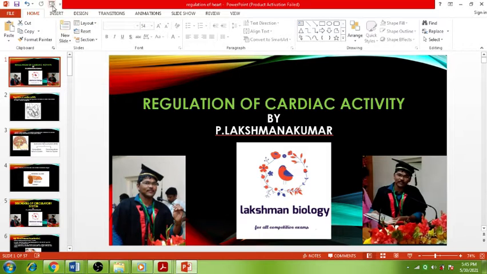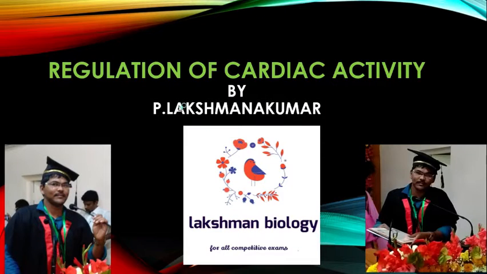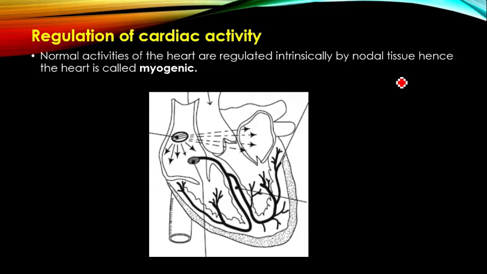Now we have to discuss the regulation of cardiac activity. Human beings contain a myogenic heart, hence the heart is mostly regulated by the nodal tissue which is present in the cardiac muscles. Already we know that the human heart contains nodal tissue.